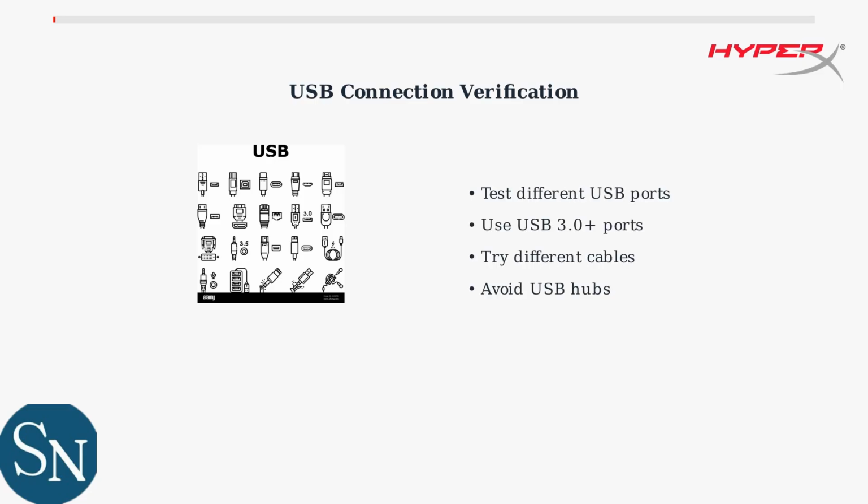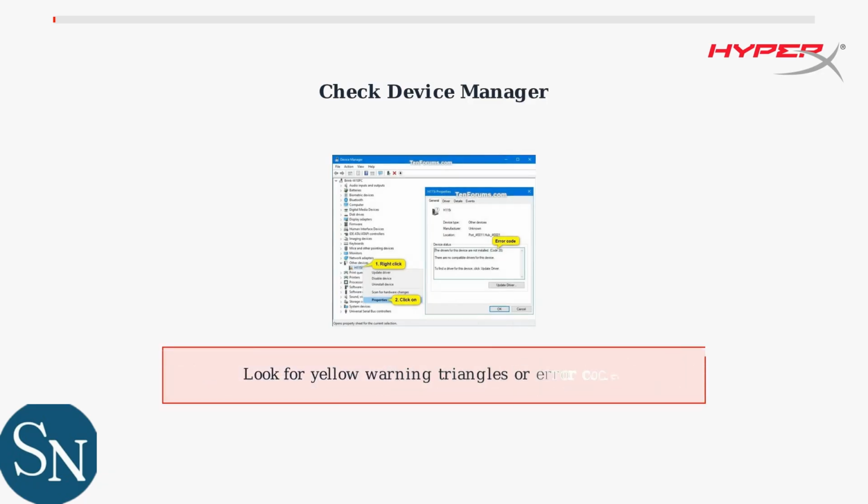If the hardware reset doesn't solve the issue, verify your USB connection. Test different USB ports, preferably USB 3.0 or higher, and try a different cable if available. Finally, check Windows Device Manager for any warning signs related to your keyboard. Look for yellow warning triangles or error messages that might indicate driver issues or hardware problems.